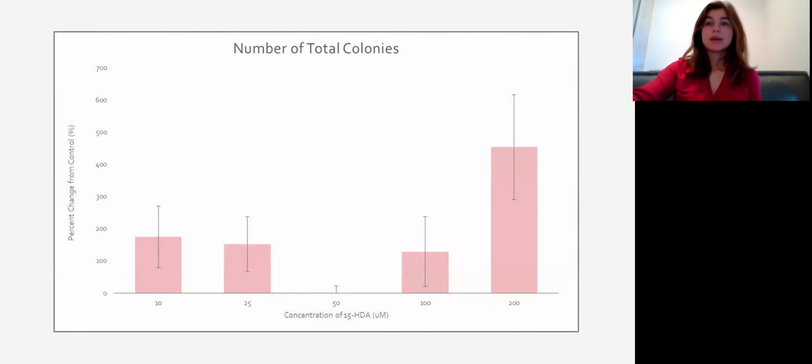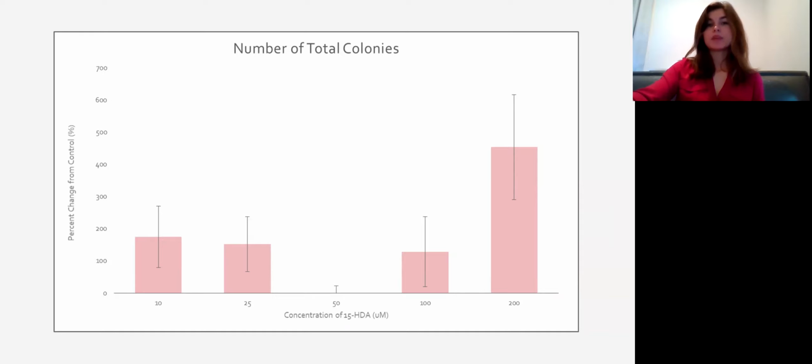Now, before I get to the main data, let me take just a minute to discuss an important control in this experiment. You see, it's possible that 15-HDA could have actively killed or harmed all of the bacteria, rather than specifically prevent conjugation. To ensure that this wasn't the case, I performed the same experiment, but rather than plating onto a Petri dish that contained both antibiotics, I plated onto a Petri dish that contained no antibiotics. This allowed me to see if the concentration of 15-HDA had any effect on the number of all bacteria, rather than just the recombinant ones.